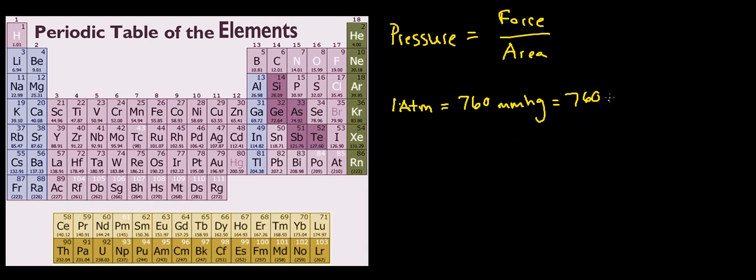Sometimes millimeters of mercury is called torr. Millimeters of mercury was renamed torr in honor of the man who discovered this, a student of Galileo's, Torricelli. So it's named in his honor, but it's the same thing: millimeters of mercury, torr.